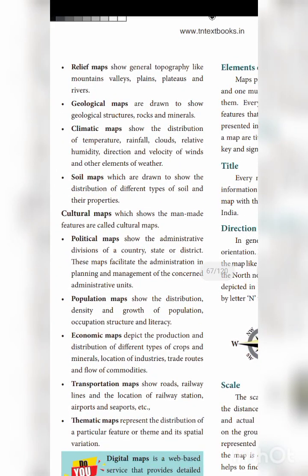Climatic map, you know, shows the distribution of temperature, rainfall, clouds, and then relative humidity, direction, velocity of the wind, and elements of weather. Okay, elements of weather is there, no, in a climatic map. In the newspaper you will have a climatic map.